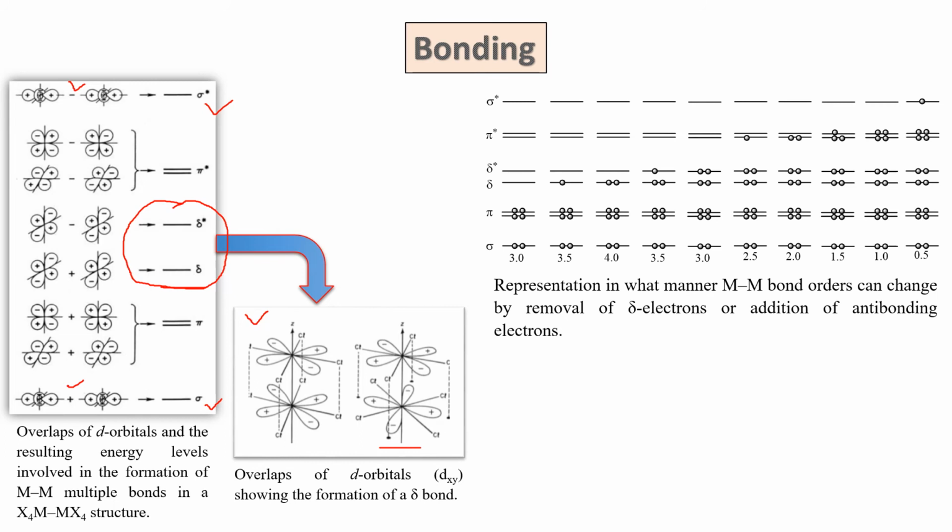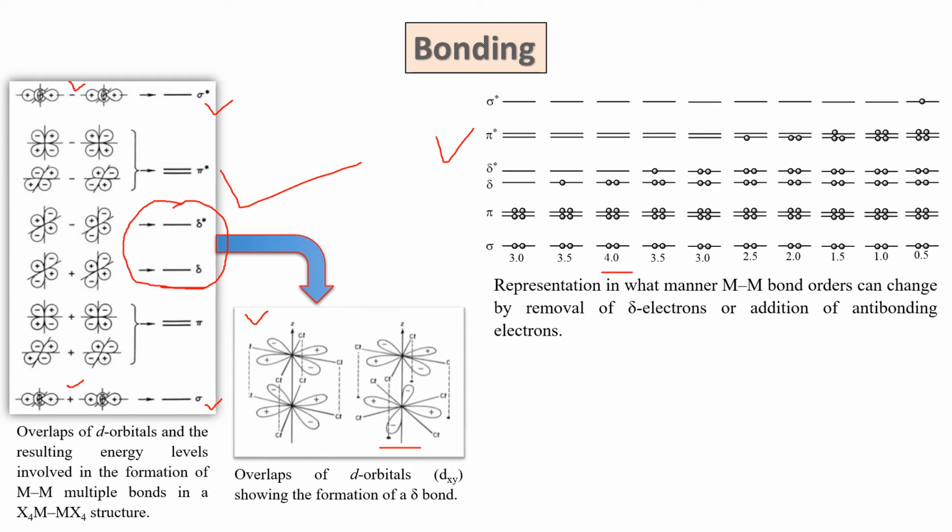And this is actually the filling of the different electrons into the molecular orbitals. So sigma, pi, delta, delta star, pi star, and sigma star, this is the sequence written here. As there is a rule, first electrons are filled into the orbital of lowest energy, then higher, and highest. So let's come to this part.